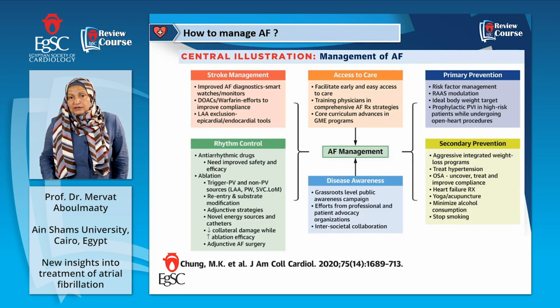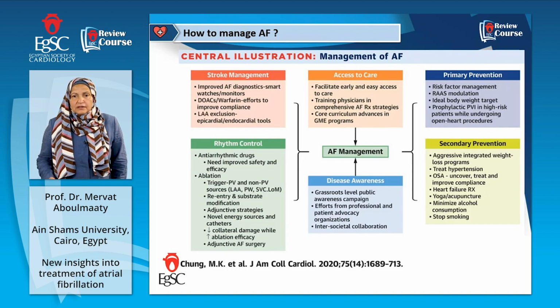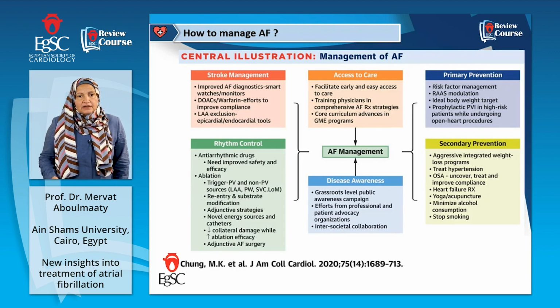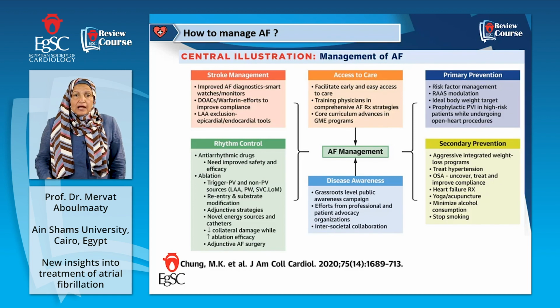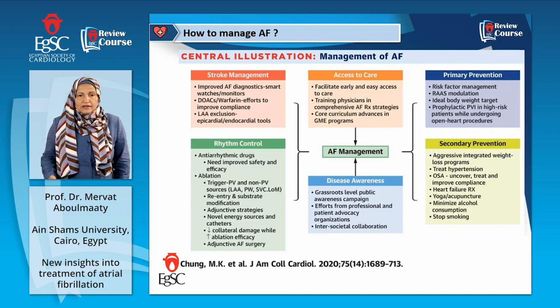And secondary prevention is that when you have these diseases, you have to minimize them, like stopping smoking, treatment of heart failure, treatment of hypertension, obesity, obstructive sleep apnea, and so forth. Then we have to manage the AF by rhythm control, rate control, and stroke prevention. And we have a very important role for the society, for awareness. And we have the Apple Watch, which can check and make an alarm to patients, to people, if they get a high heart rate or irregular heart rate, to make them go and check themselves.